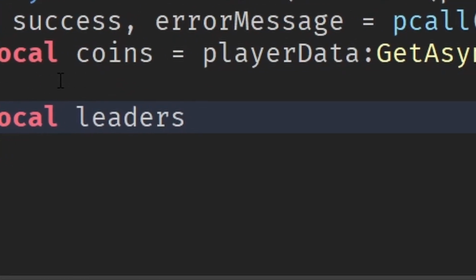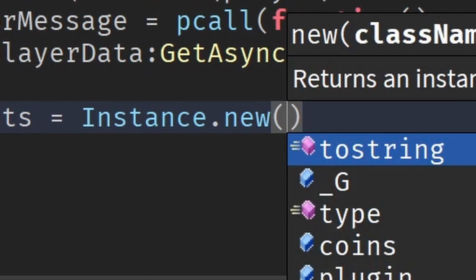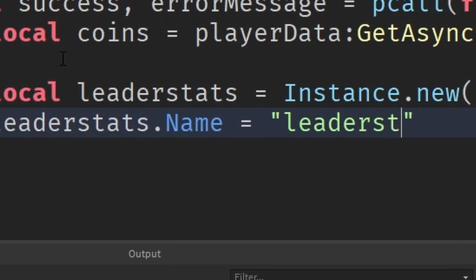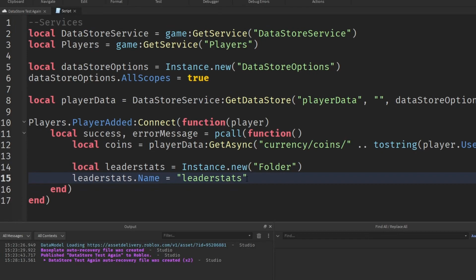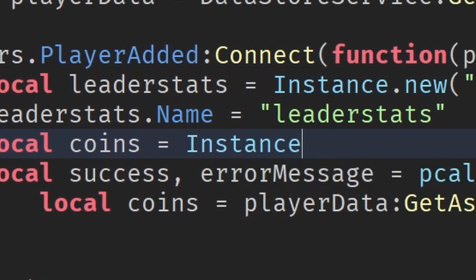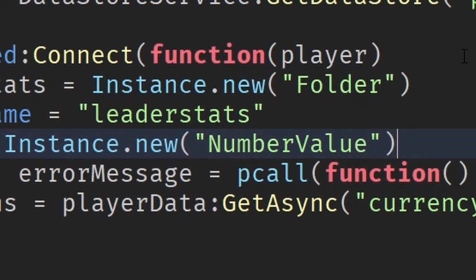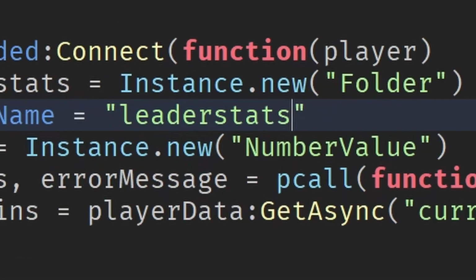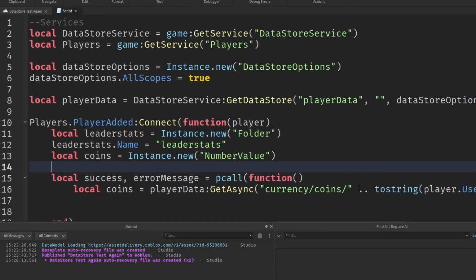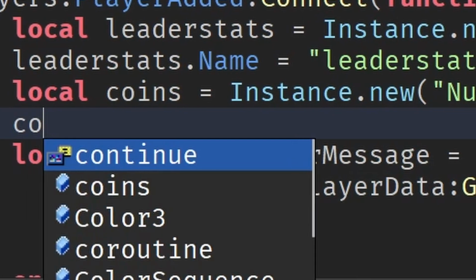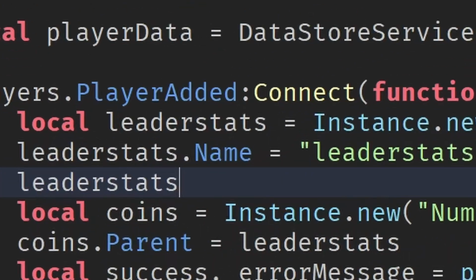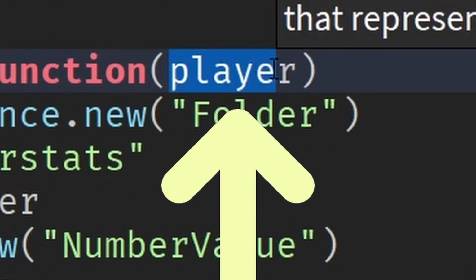So I'll say local leaderstats equals Instance.new Folder. And then I'll say leaderstats.Name equals leaderstats. And also I should just create this in general, not just in this pcall. So we'll create a leaderboard, and then we'll say local coins equals Instance.new NumberValue. And just to let you know, you have to spell it like this, leaderstats, if you haven't done this before, in all lowercase for a leaderboard to show up. And we'll say coins is that, and we'll basically just say coins.Parent equals leaderstats. We also need to define the leaderstats parent, which would be the player, which is defined right here when the player joins the game.